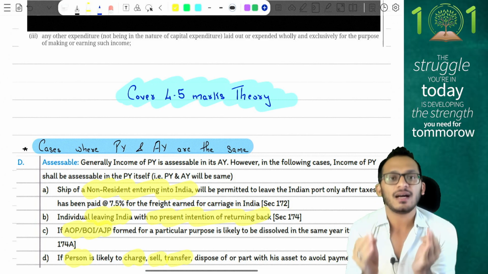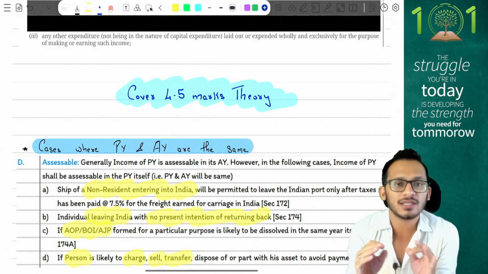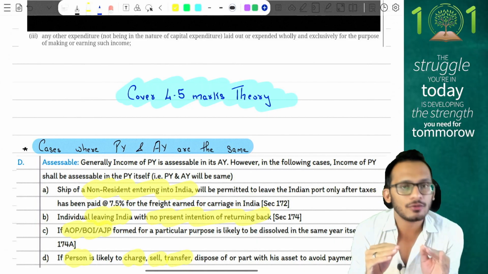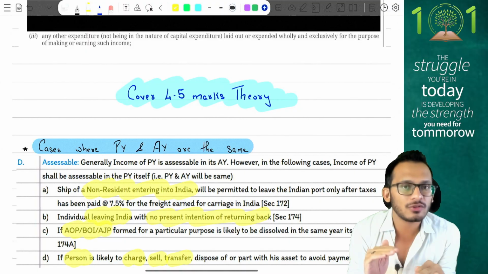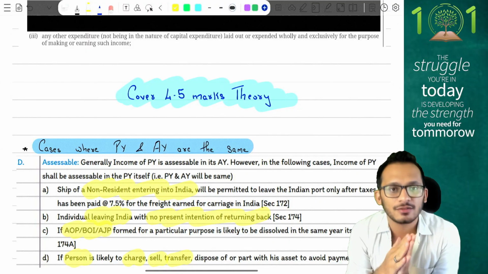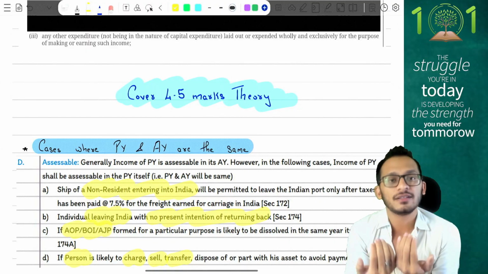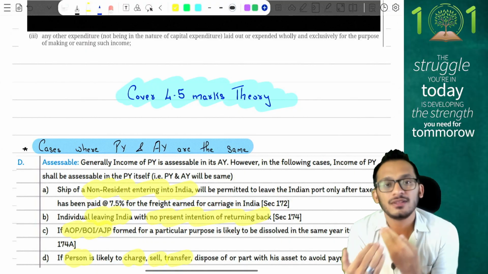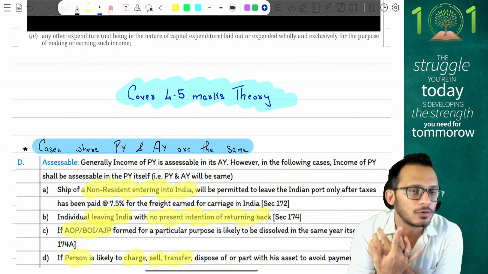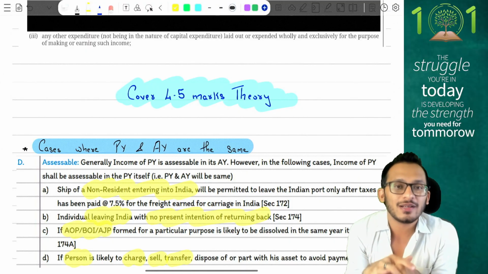So please start this paper with a positive mindset. Open up the paper, look at all those questions which you are confident about, and complete them, both in DT and in IDT. After you complete those questions, take up the balance questions where you are facing challenges, and then decide where you can score a little bit additional marks with the attempts you have, with the steps you can create, and you can score more marks.